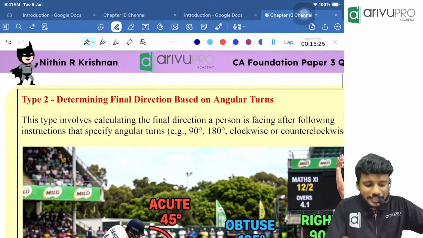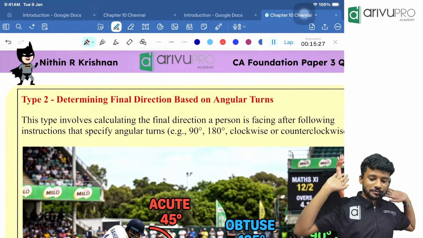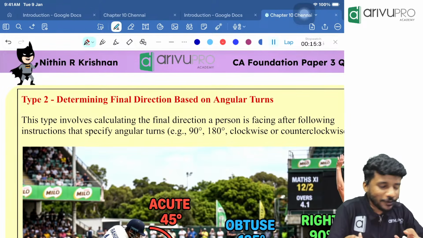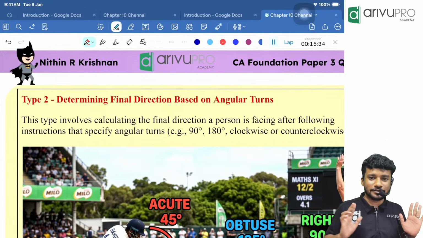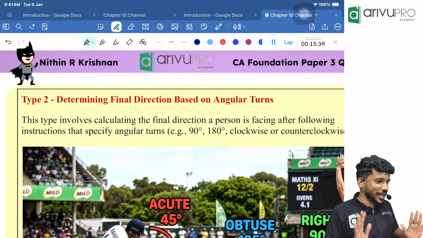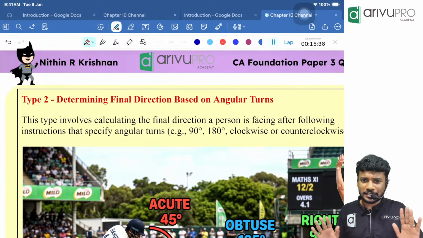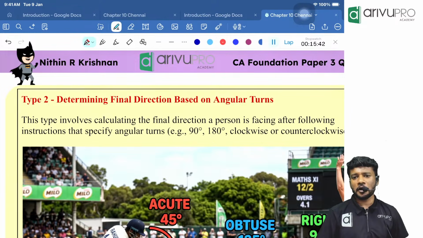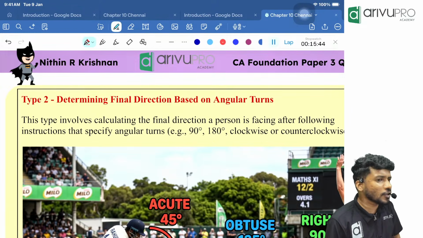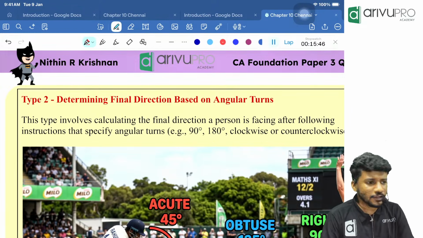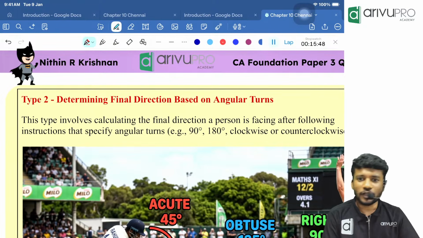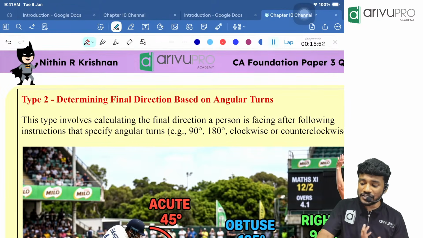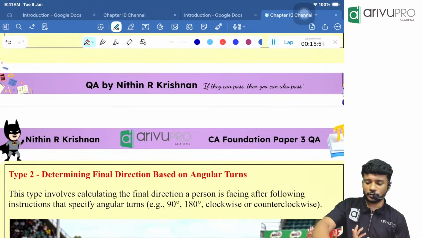Next question is the same type itself, but we are going to include something called angular turn. Now also we were talking about angular turn itself, right, 90-degree turn or left 90-degree turn. We were discussing that, but in certain cases they will not say 90-degree turn, they will say 45-degree turn, 30-degree turn, 60-degree turn. In such a scenario, what to do?